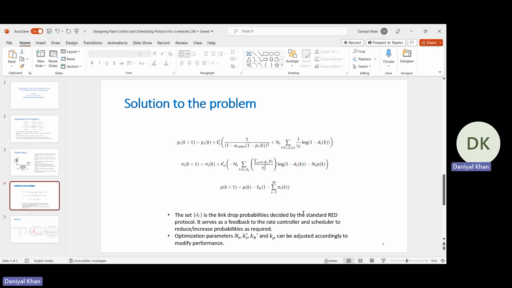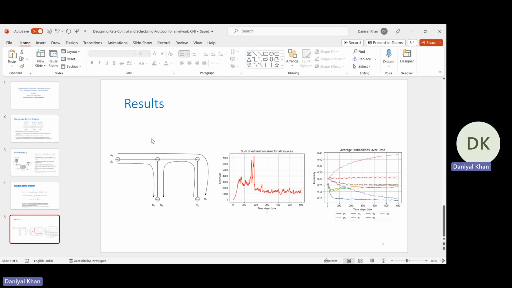These DLs serve as feedback to the rate controller and the scheduler to adjust their probabilities. Then we have the optimization parameters, NS, KS prime, K pi prime, and K mu, which can be adjusted to modify performance. And this is the sort of result which we obtain using this protocol.